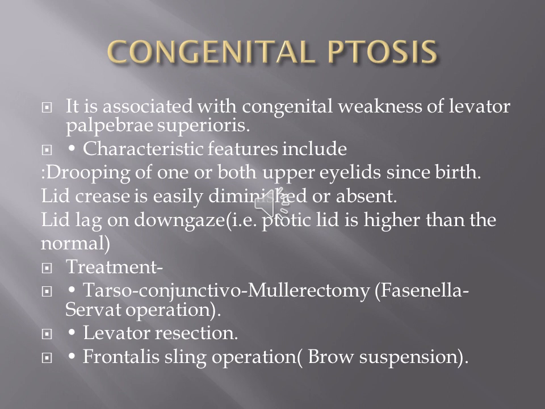so the procedure involves strengthening of the levator palpebrae superioris, by transconjunctival Muellerectomy, called the Fasanella-Servat operation from the conjunctival side, if it is a mild degree of ptosis. If the levator palpebrae action is very poor, then in those conditions we have to do the frontalis sling operation. If it is a moderate condition of the ptosis, then we can do levator resection.